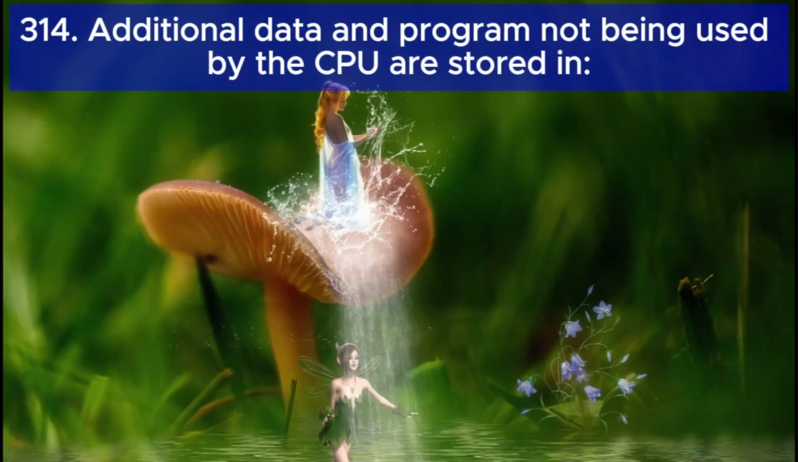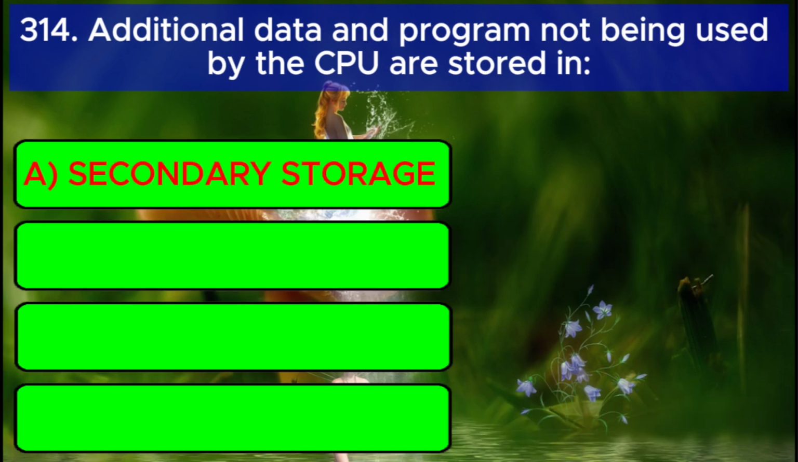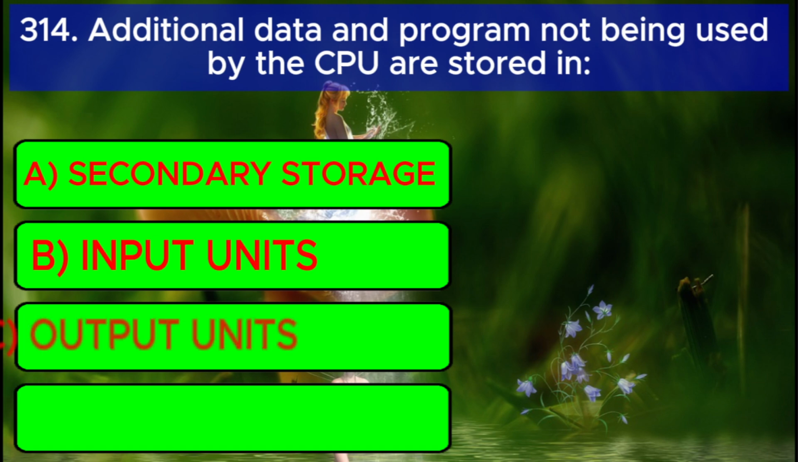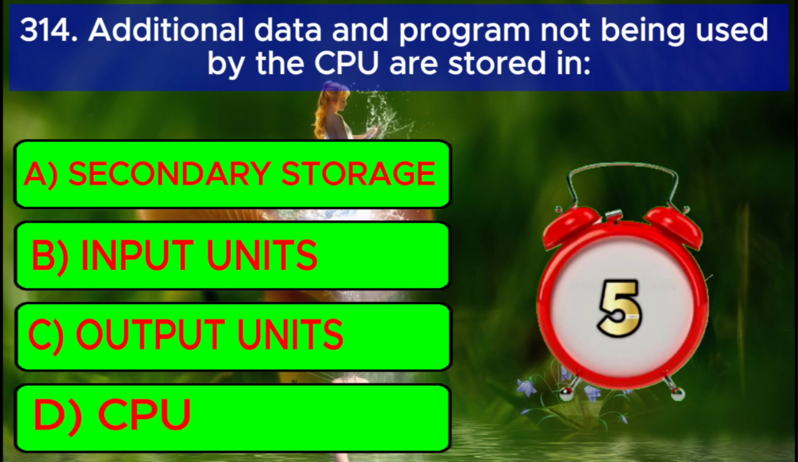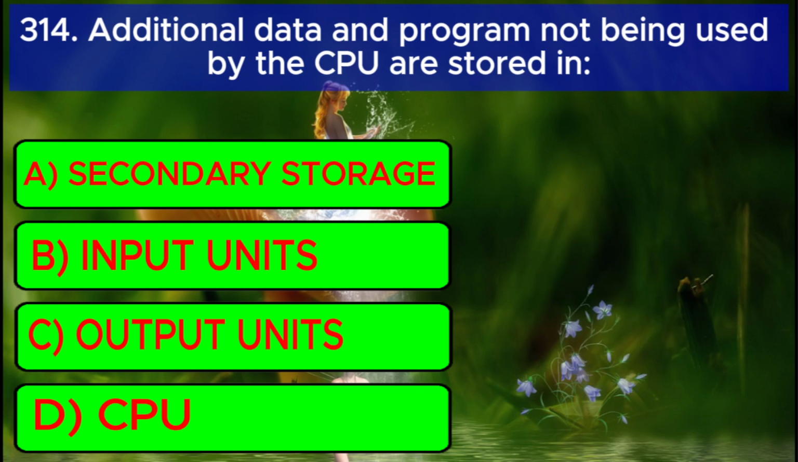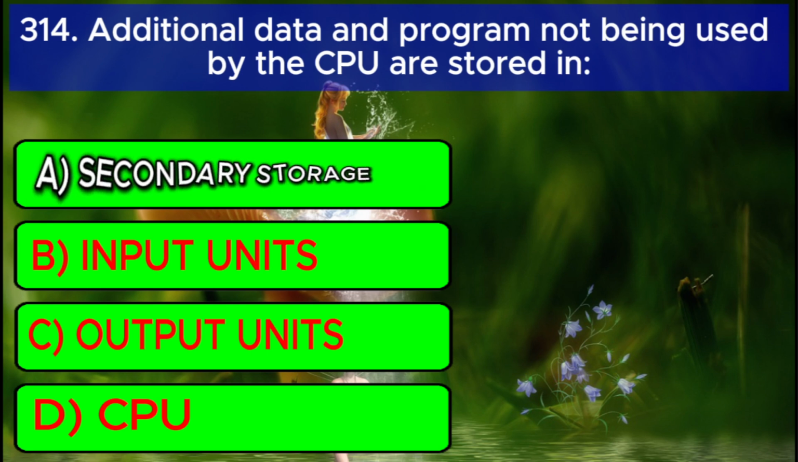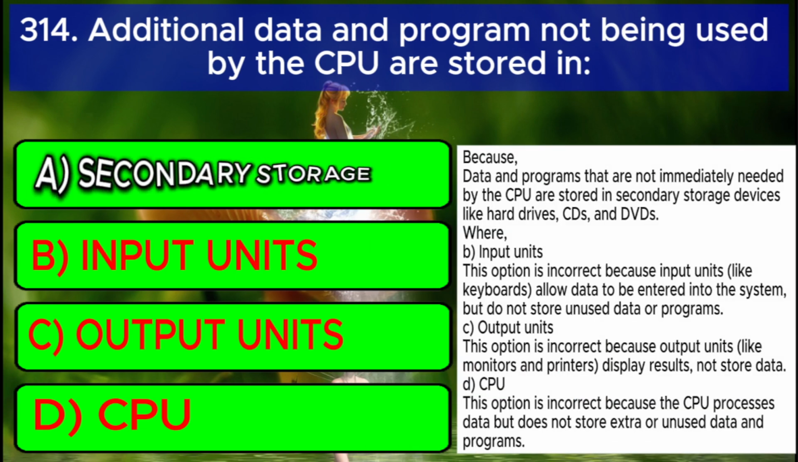Question number 5. Additional data and programs not being used by the CPU are stored in A. Secondary storage. B. Input units. C. Output units. D. CPU. And the correct answer is A. Secondary storage. Because data and programs that are not immediately needed by the CPU are stored in secondary storage devices like hard drives, CDs, and DVDs.